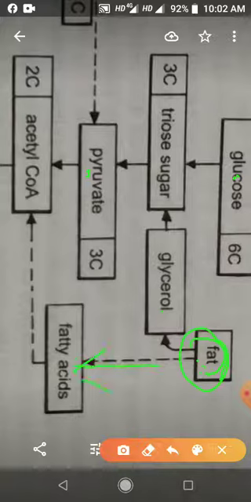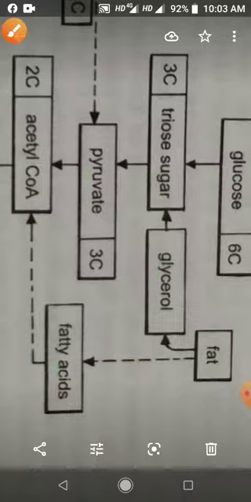When this fatty acid is converted into acetyl CoA, it will enter the Krebs cycle and can be used as a respiratory substrate and produce energy. If glycerol is going to enter the respiratory pathway, then glycerol is converted into phosphoglyceraldehyde, and then phosphoglyceraldehyde is converted into pyruvate.